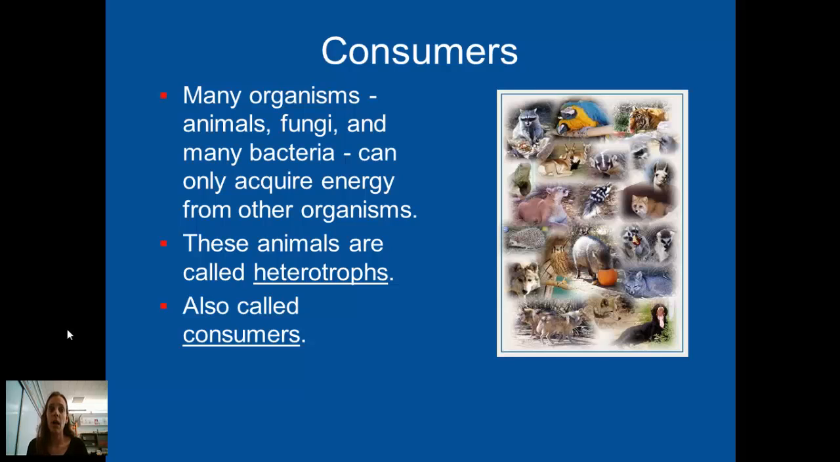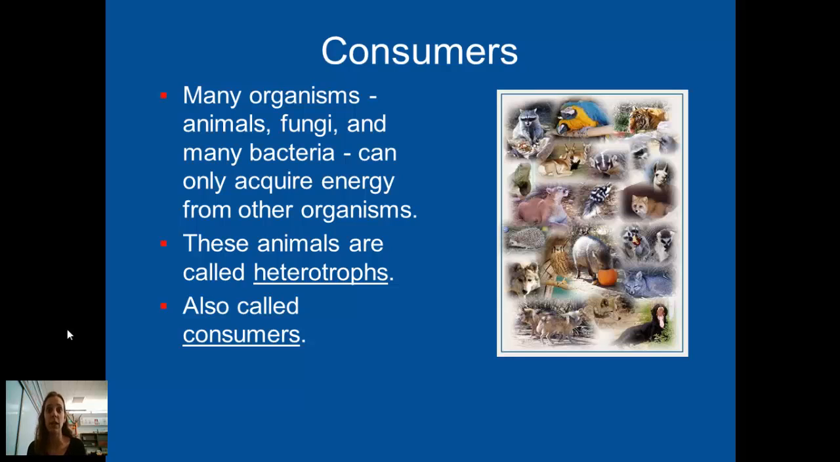All right, let's talk about consumers. Many organisms, animals, fungi, and many bacteria can only acquire energy from other organisms. So any bacteria that cannot make their own food are not autotrophs. And if you're not an autotroph, you're a heterotroph. To be a heterotroph means that you have to consume another organism in order to obtain the energy you need. So all humans are heterotrophs.